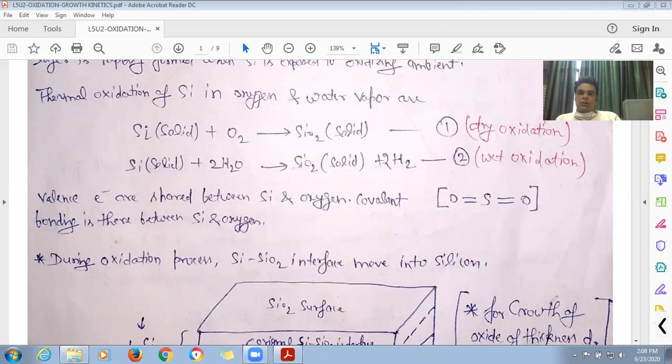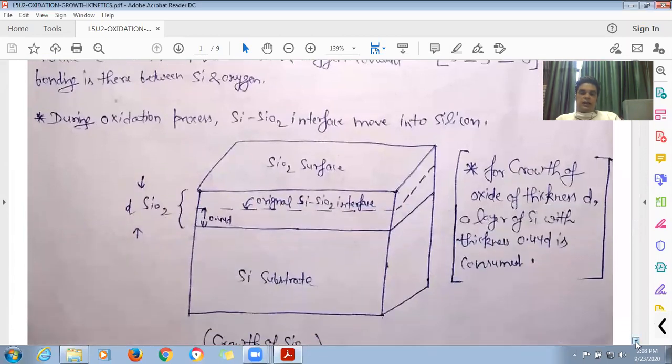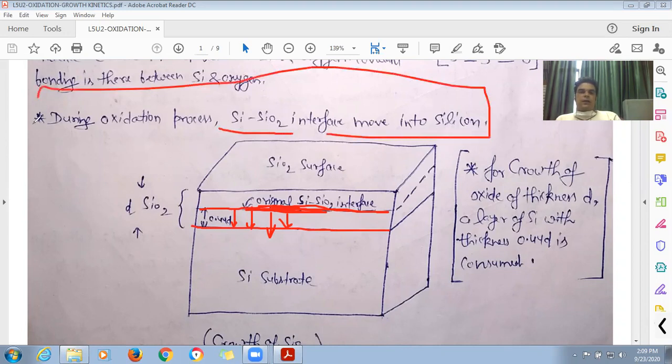This is clearly shown in the figure right below. We can see that, let's say, this is your original silicon SiO2 interface, which was this. But as the silicon dioxide layer is grown, silicon dioxide deepens into this substrate like this. As you can see, this is the new Si-SiO2 interface that is being formed. So we can say that the Si-SiO2 surface moves into the silicon in case of thermal oxidation process.